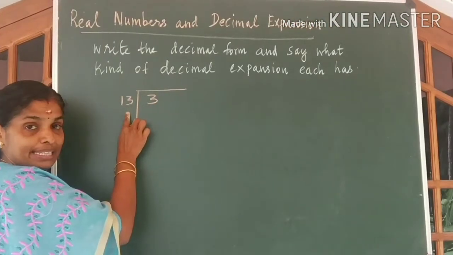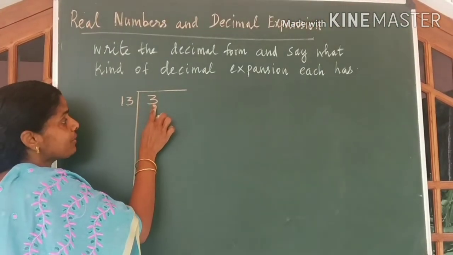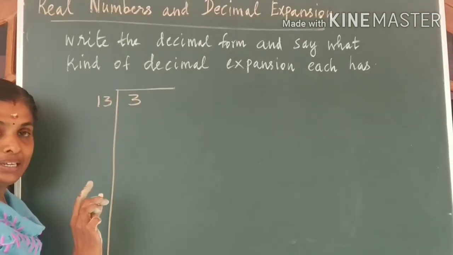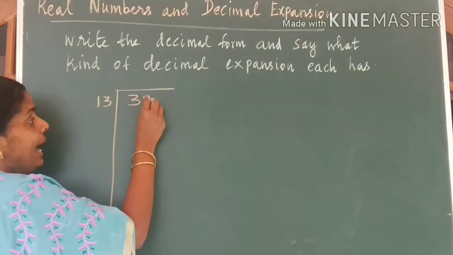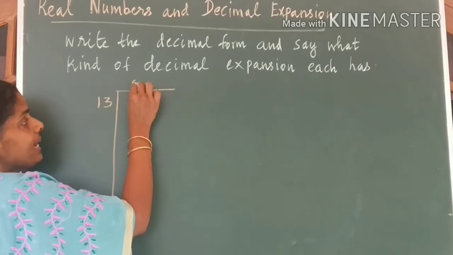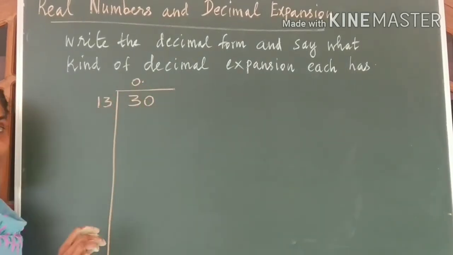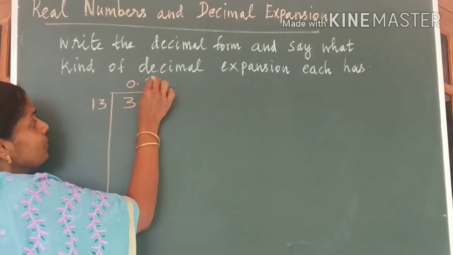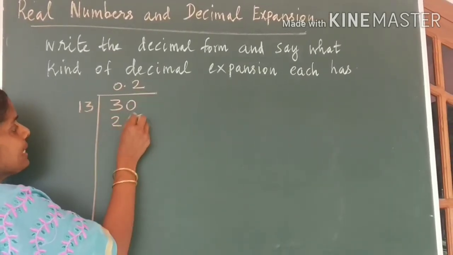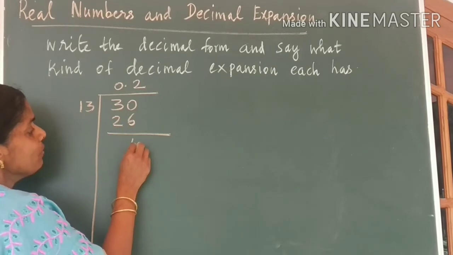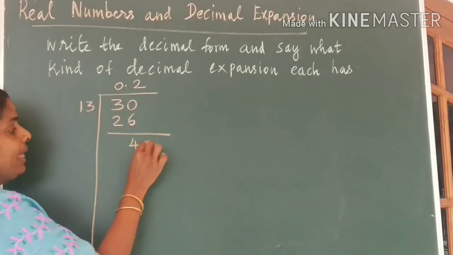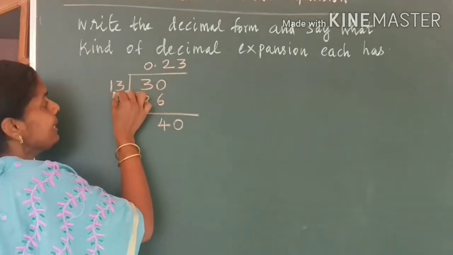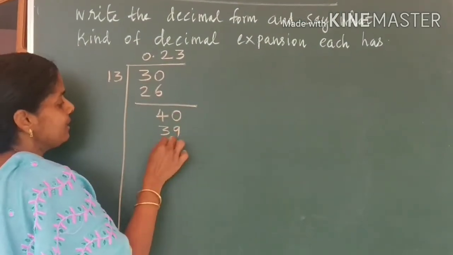3 divided by 13. So I wrote like this. Now 3 is not divisible by 13. So what I have to do? Add a 0. In that case we will keep a decimal point. How many 13s are there? 2 13s are 26. Remainder 4. Not divisible. Add a 0. Then you get 3 13s are 39.